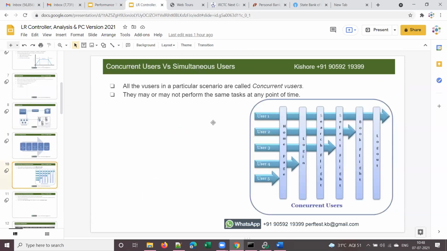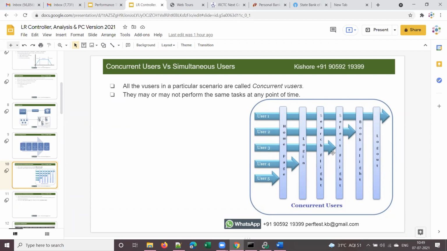For example, this slide speaks about concurrent users and simultaneous users. Concurrent users means all users may not perform the same task. There are 5 users in this diagram who are accessing the application, right? One user completed all the iterations, all the transactions, home page, login, search flight, and logged out. Some user is doing payment, the book flight ticket transaction.